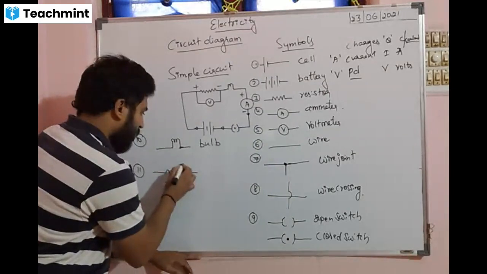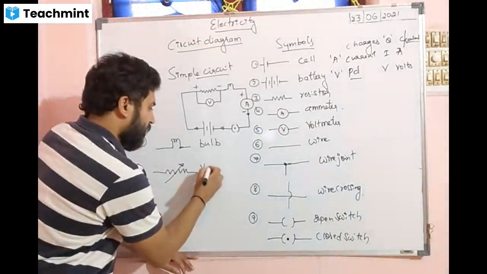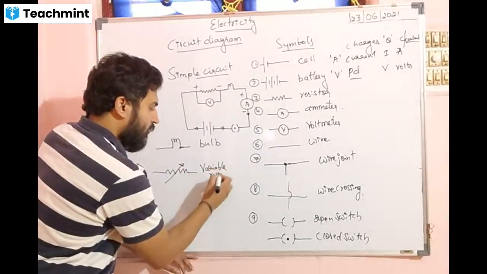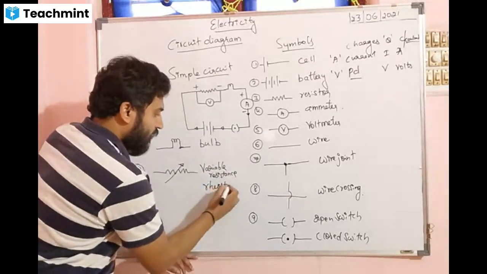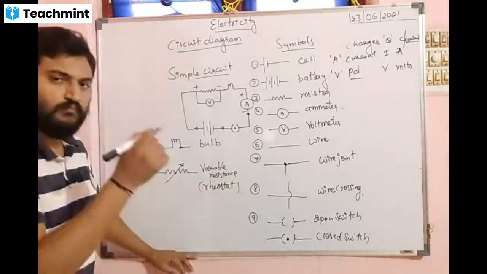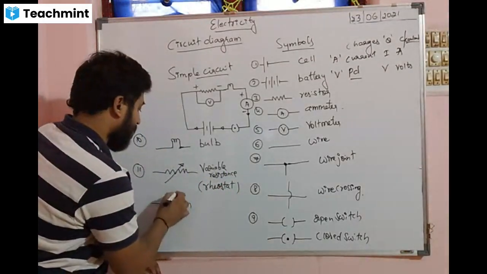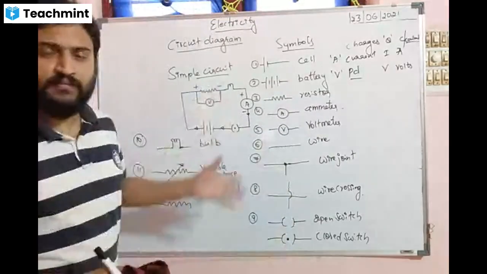Variable resistance. What is this? This is called variable resistance. It is also called a rheostat. It can be drawn like this. The arrow mark also can be drawn. Rheostat connection. Next, anything is left? Any symbol is left?